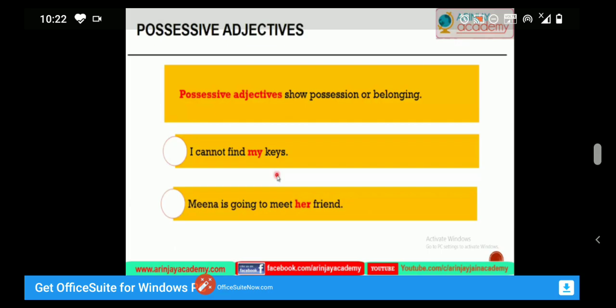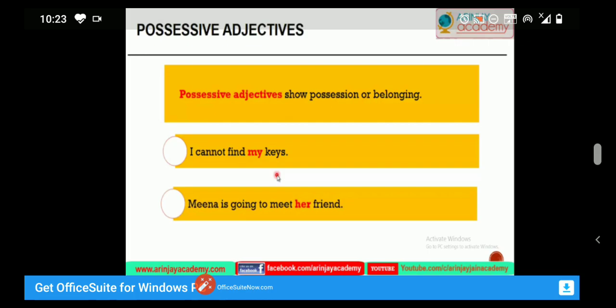A possessive adjective always answers questions related to ownership, such as whose house, whose books, whose television. Like regular adjectives, a possessive adjective always comes before the noun that it describes.